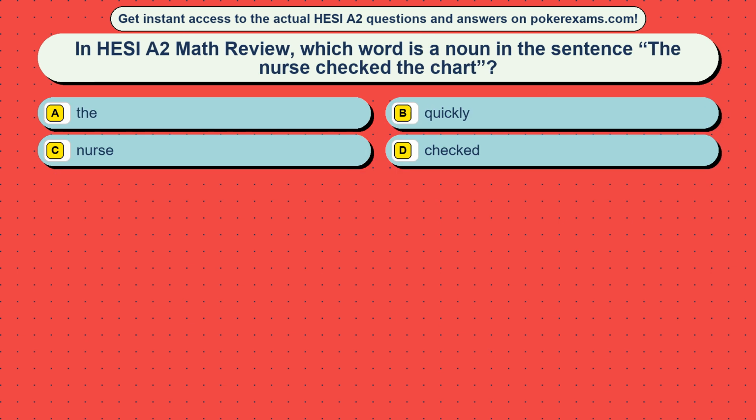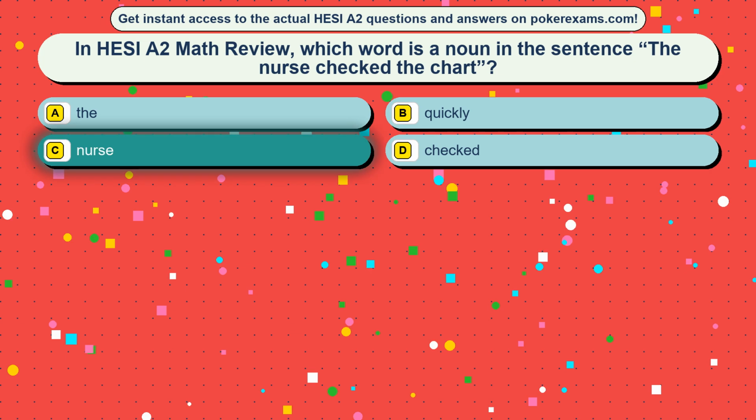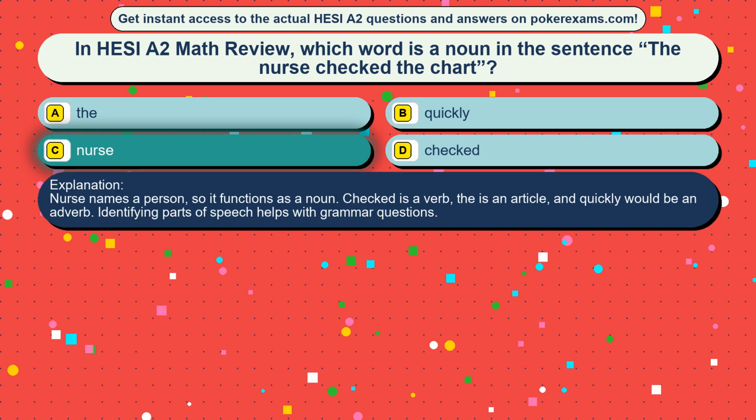Question 43. In HESI A2 Math Review, which word is a noun in the sentence "The nurse checked the chart"? Option A, the. Option B, quickly. Option C, nurse. Option D, checked. The correct answer is option C, nurse. Nurse names a person, so it functions as a noun. Checked is a verb, the is an article, and quickly would be an adverb. Identifying parts of speech helps with grammar questions.